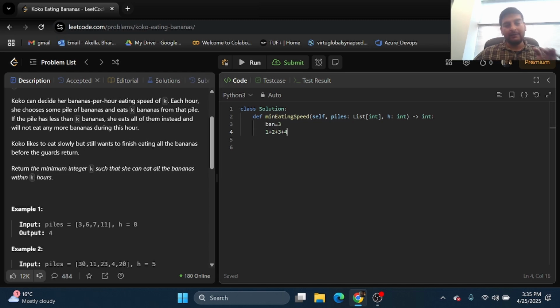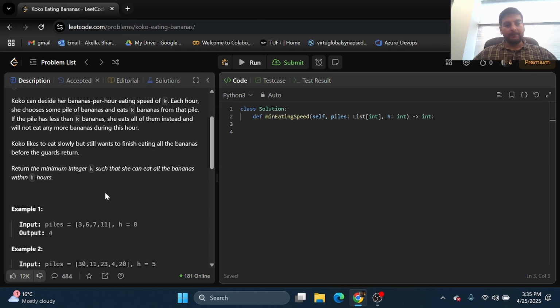So till now, with the number of bananas 1, 2, and 3, she'll not be able to finish it within the time frame. Now let's increase it to 4. So 4 bananas, so here it'll be 1. For the next one, it'll be 2. For the next one, it'll be 2 again. For the next one, it'll be 3. So this will become 3 plus 2 plus 2 plus 1, 3, 4, 5, 6, 7, 8, which is exactly the number of hours the guard will be away. So this will be the answer for this question.